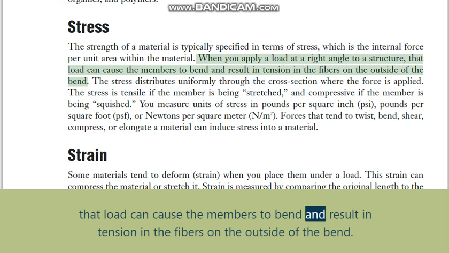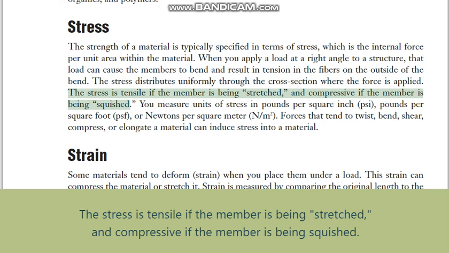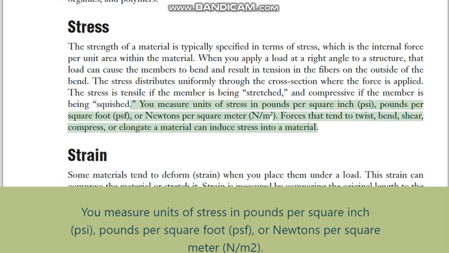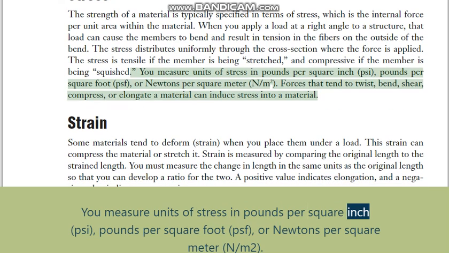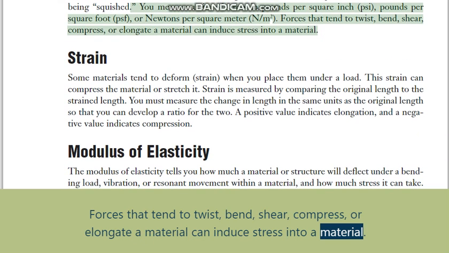When you apply a load at a right angle to a structure, that load can cause the members to bend and result in tension in the fibers on the outside of the bend. The stress distributes uniformly through the cross-section where the force is applied. The stress is tensile if the member is being stretched, and compressive if the member is being squished. You measure units of stress in pounds per square inch, psi, pounds per square foot, PSF, or newtons per square meter, N/m2. Forces that tend to twist, bend, shear, compress, or elongate a material can induce stress into a material.